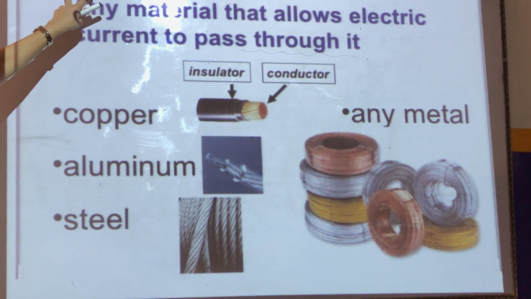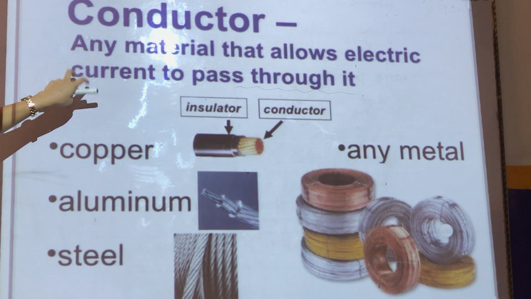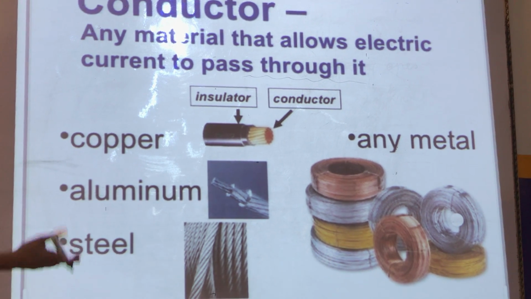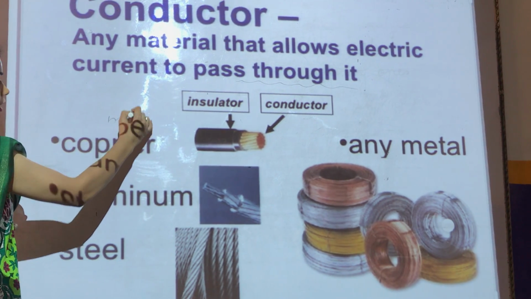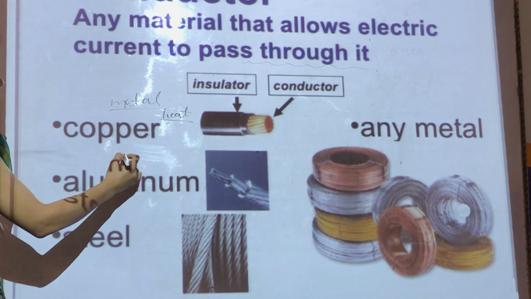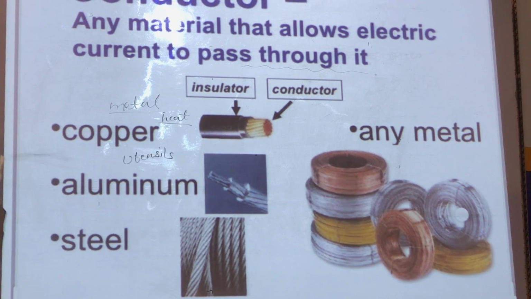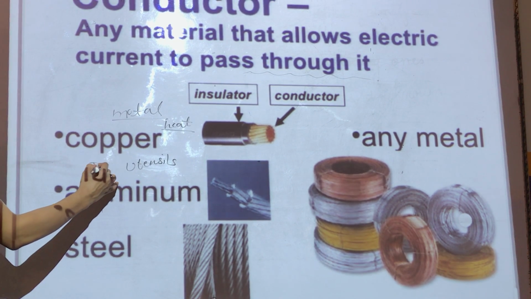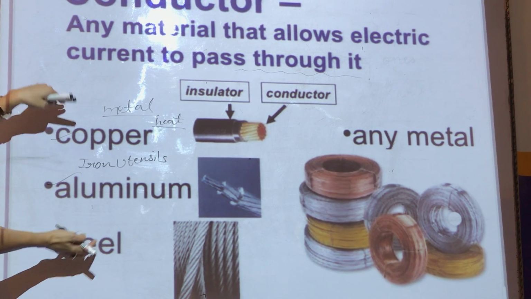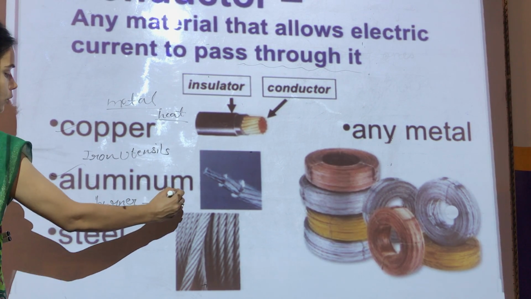So the first one is conductors. They are my favorites because they allow electric current or the heat to pass through them. For example, copper, aluminum, steel and other metals allow the heat to pass through them. That's the reason your utensils are made up of what? Metal. They are made up of either iron or copper or aluminum or maybe steel, because they can allow the heat from the burner to pass to the food so that the food can be cooked.